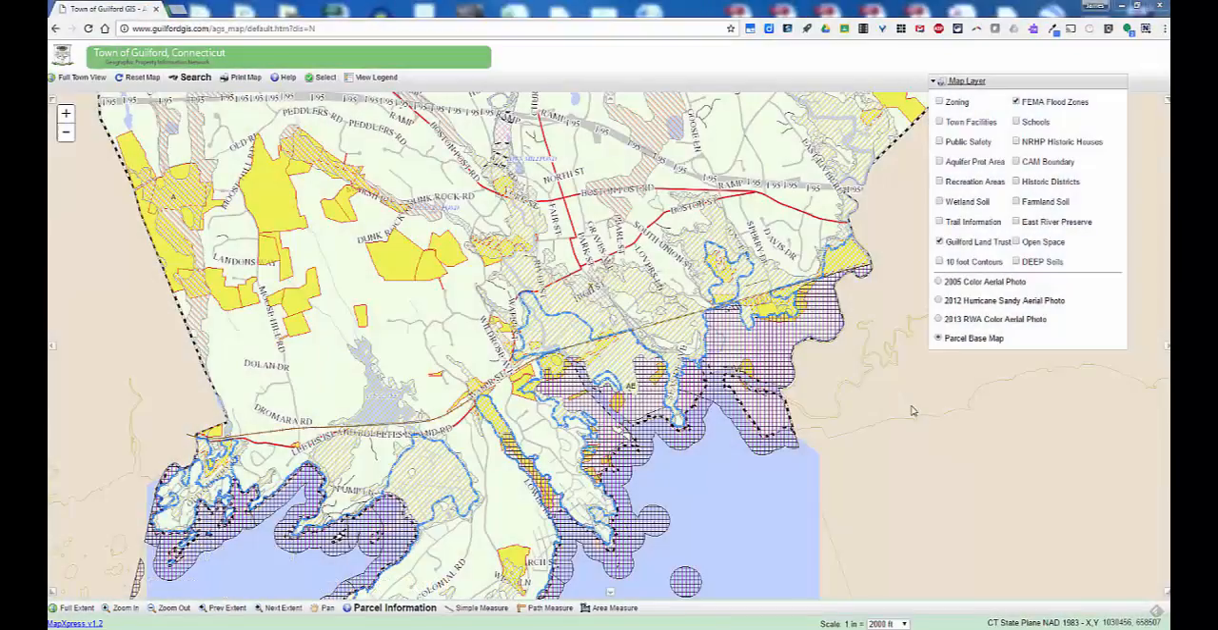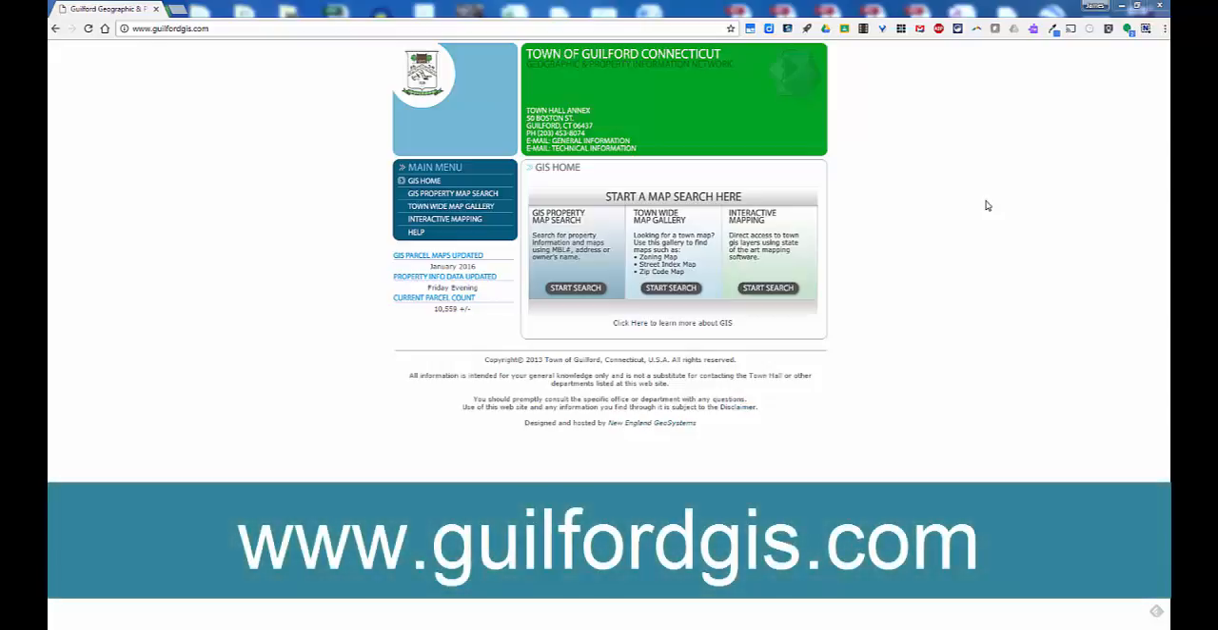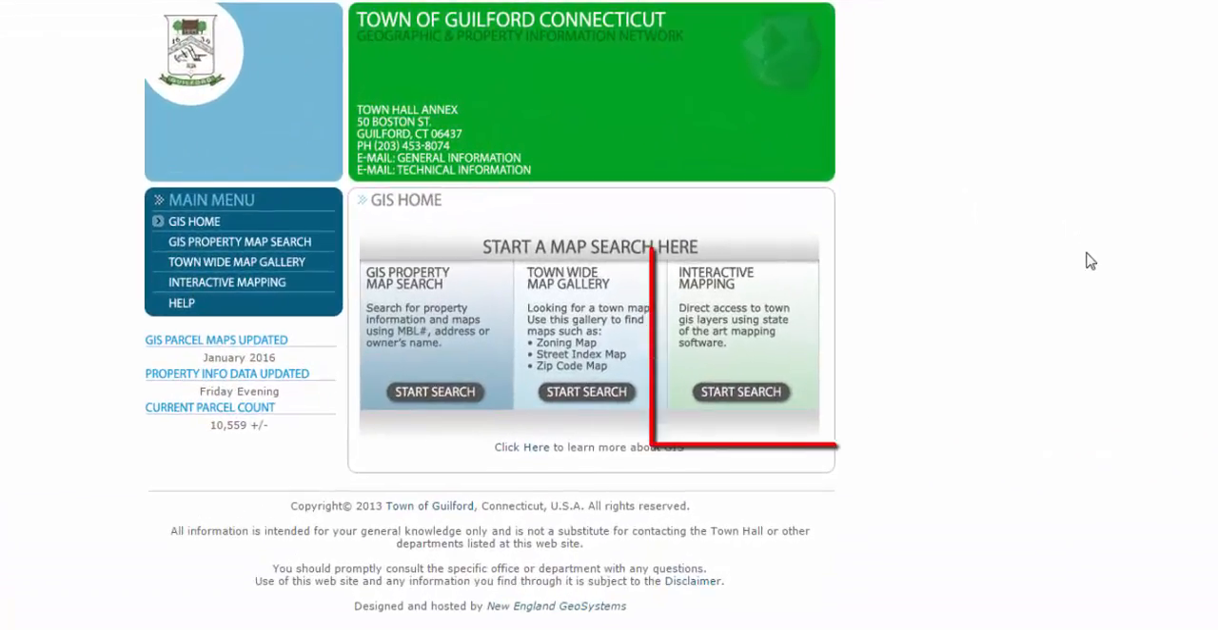In this video, I'm going to give you an introduction to the town of Guilford's Geographic Information System, or GIS system. To access the mapping site, go to guilfordgis.com, and then on the right-hand side, you're going to choose Interactive Mapping. Click the Start Search button, and the maps will load.